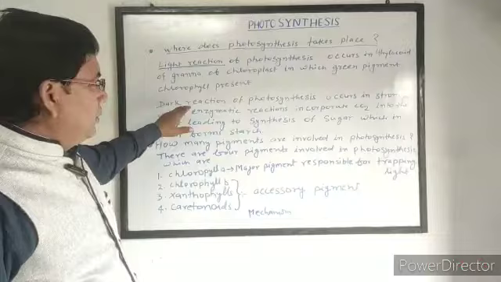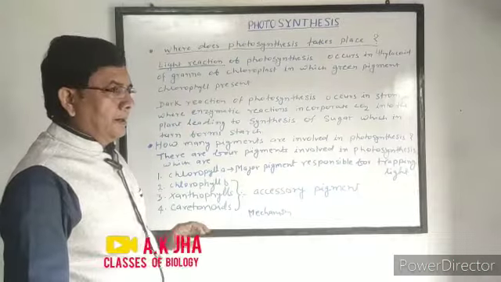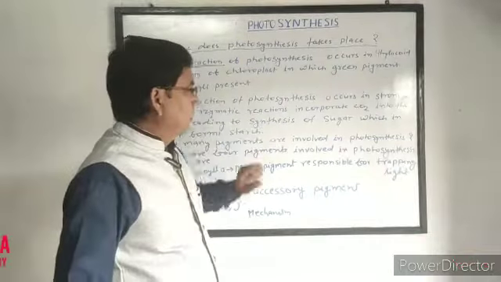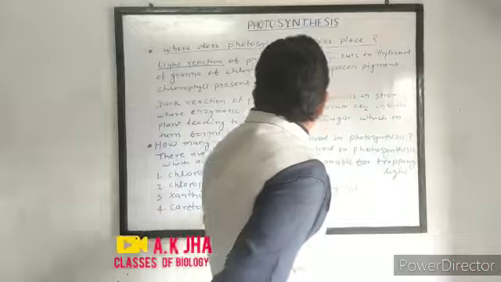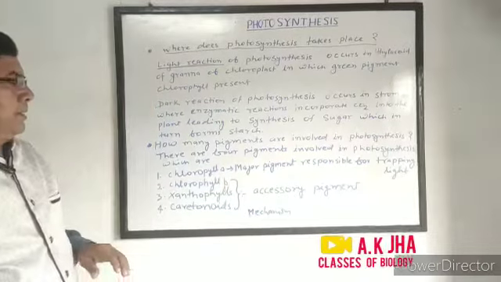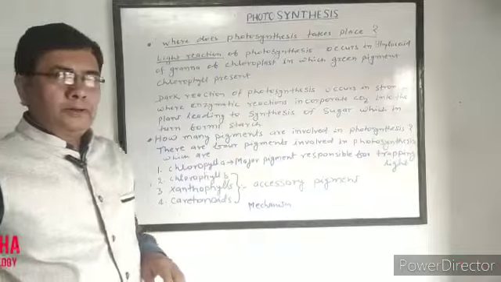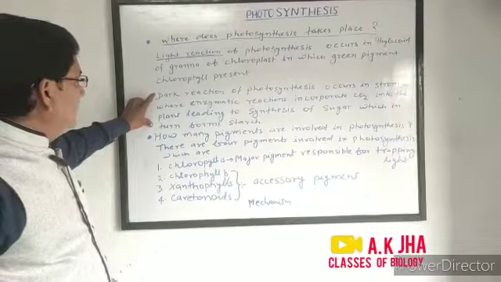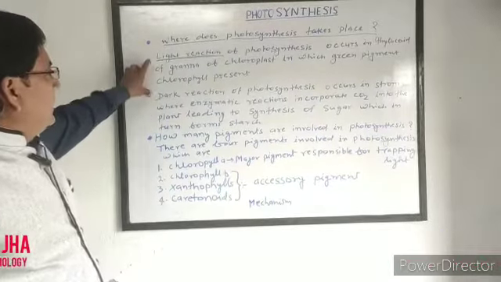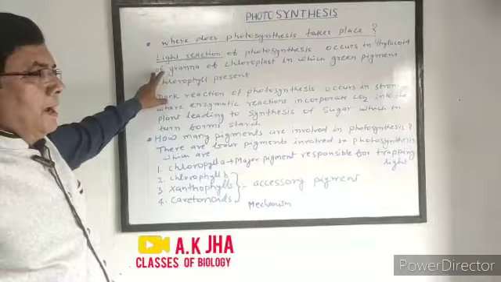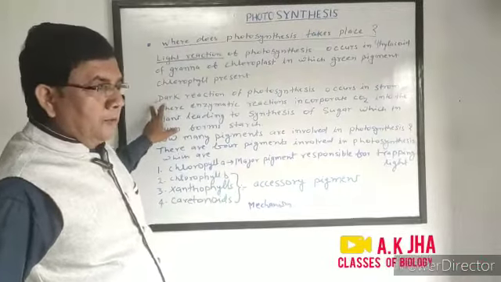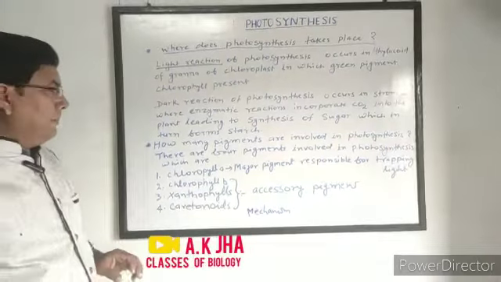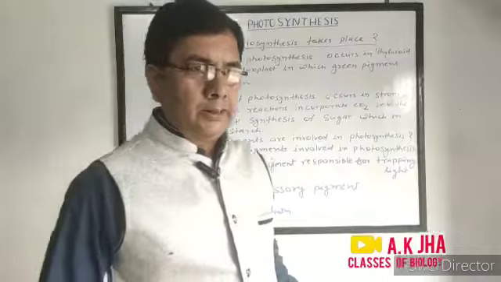The dark reaction occurs in stroma, that is the liquid part of the chloroplast, where enzymatic reactions incorporate carbon dioxide into the plant, leading to the synthesis of sugar, which in turn is converted into starch. So the light reaction occurs in thylakoids of grana and the dark reaction occurs in the liquid part of the chloroplast, which is called stroma.